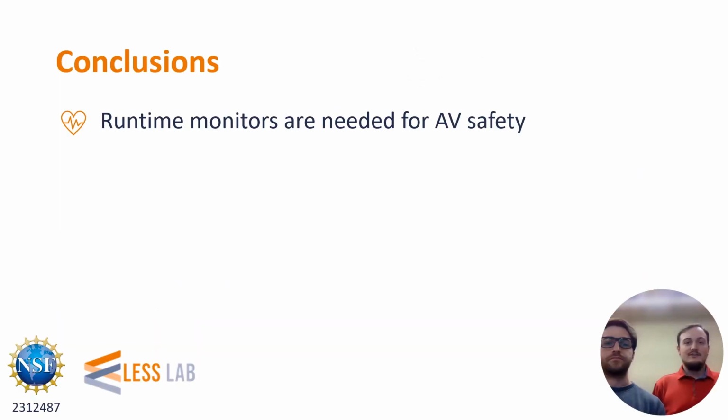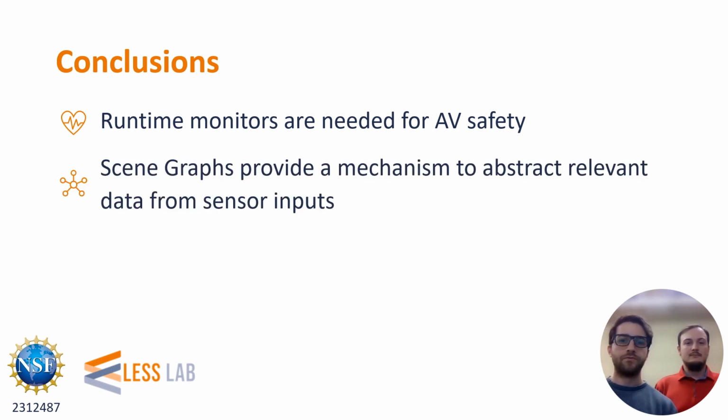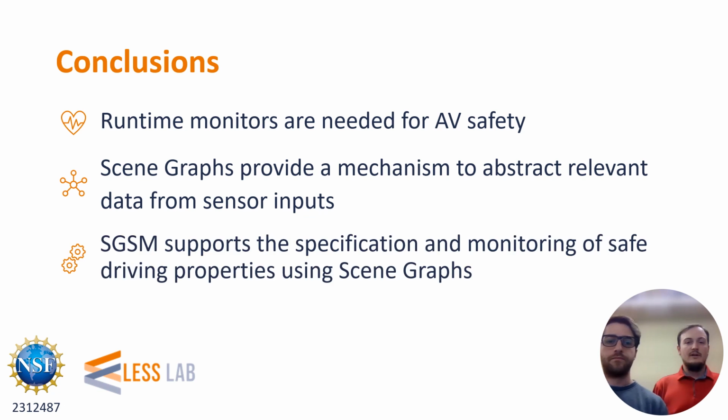Runtime monitors are needed to ensure that autonomous vehicles are safe to be deployed with respect to their specification. Scene graphs are very useful to abstract relevant data captured from the sensors and enable property specifications over them. Our framework, SGSM, allows the user to specify and monitor a wide variety of real driving properties using scene graphs.